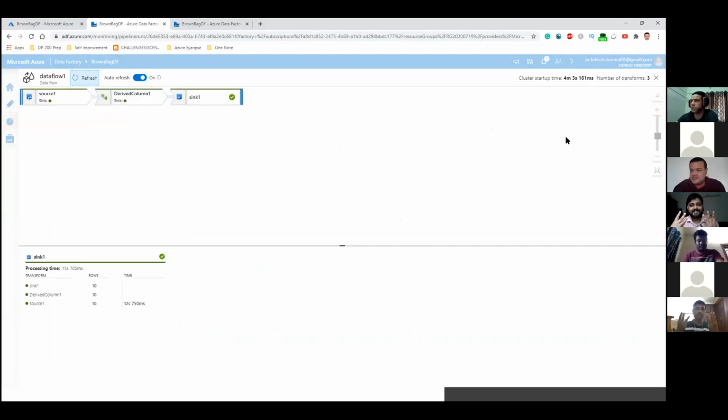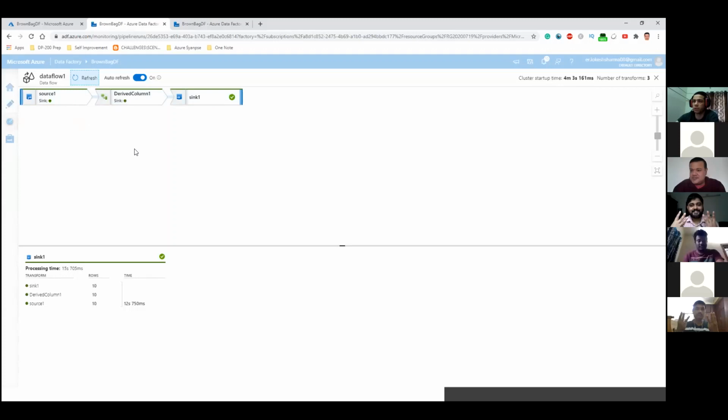You can see that on the top right side, it's showing the cluster startup time. This is the time taken for the cluster startup. So that's why it took 4 minutes. It took a huge time, as we expected, because there were only 10 rows, so we wouldn't have expected this much time. But this is the time that it took for the cluster to start.